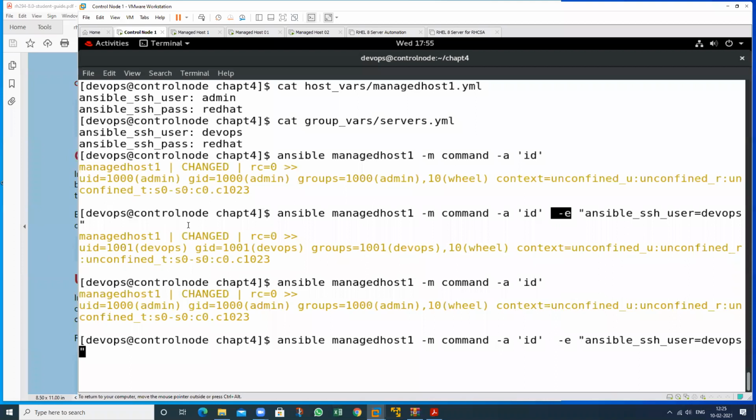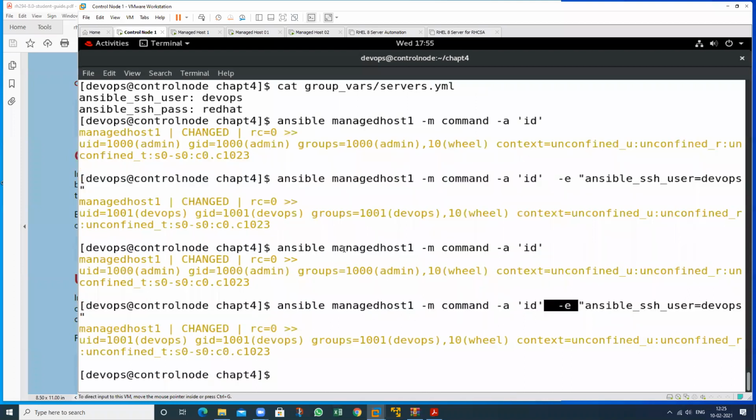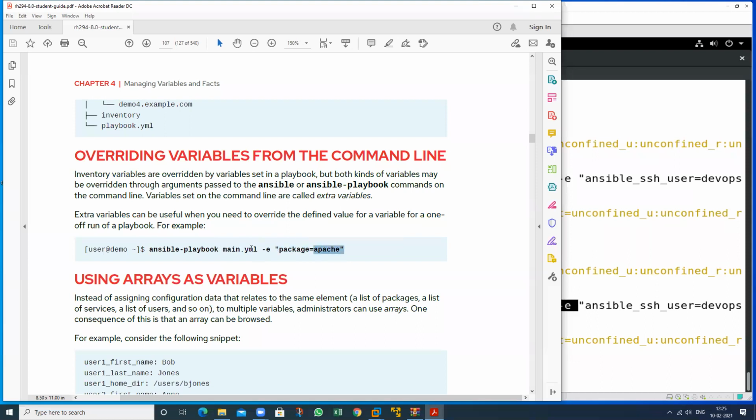Suppose you want to install a package, but the package value is HTTP and you want to define Apache; you just use this one. So it will not take the value from this particular file, this value has the first preference. This is the method that you can use on the command line. These are called command line variables.